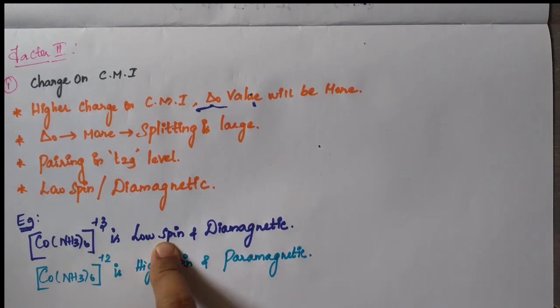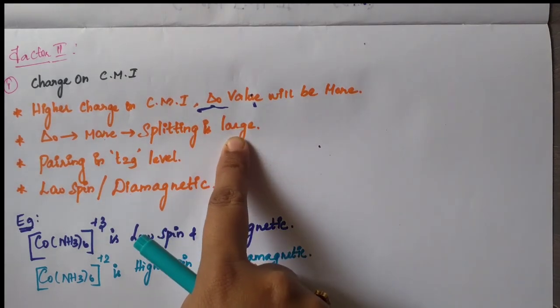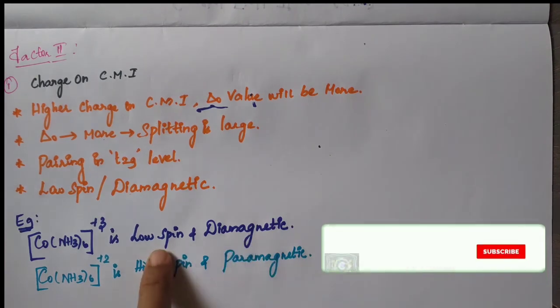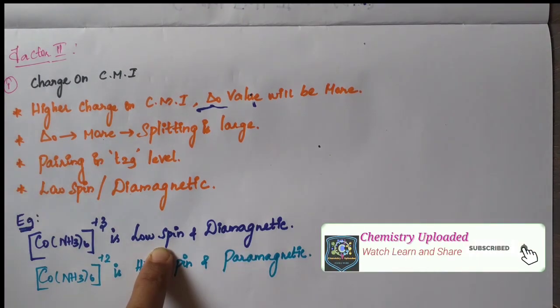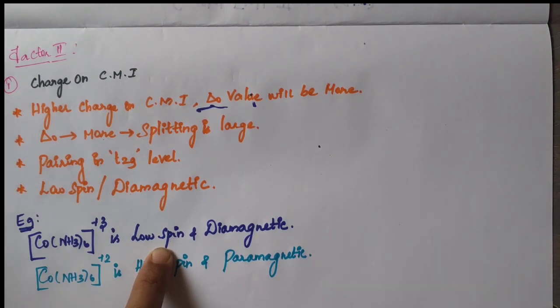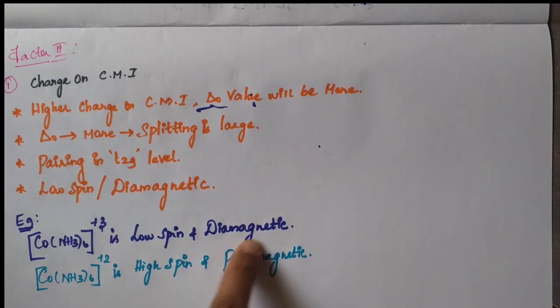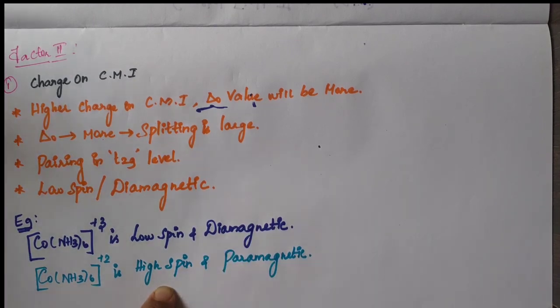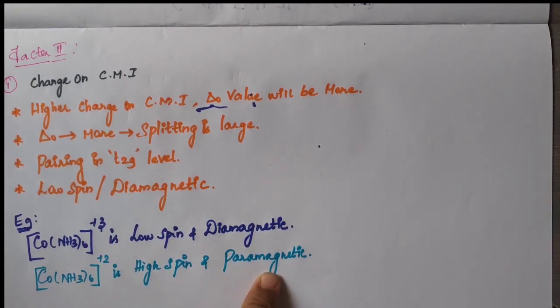Why is it low spin? Because splitting value is more. Delta O value is greater than pairing value. That's why pairing takes place in T2G level. So there is no unpaired electron. So it leads to diamagnetic. But here splitting is less. So electrons easily enter into EG level. So it leads to unpaired electrons and paramagnetic.